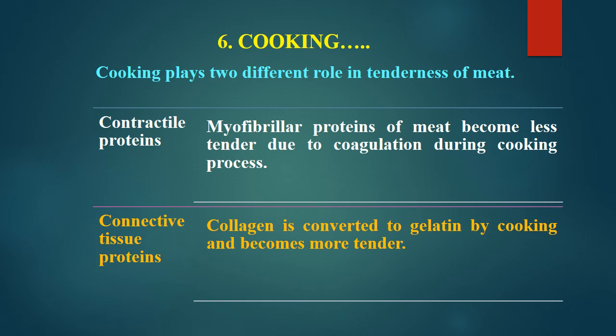protein. So as we have discussed in the structure of muscle, the muscle has got large amount of connective tissue protein like epimysium, perimysium and endomysium. All of them are made up of collagen, which has got collagen fiber. Now all this collagen gets converted to gelatin during cooking. When the temperature goes above 60 degree, all this collagen gets converted to gelatin, and then it becomes very soft and good texture for eating. So that's how the cooking plays a major role for tenderization of meat.